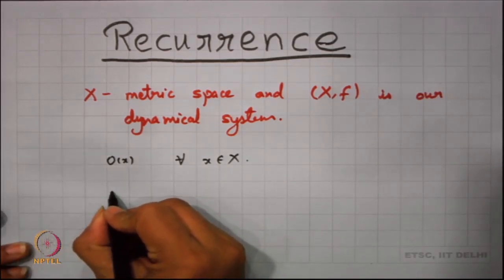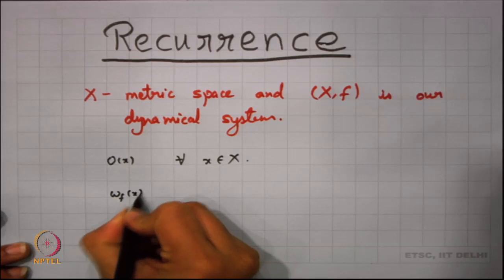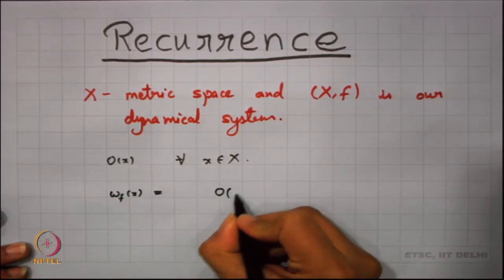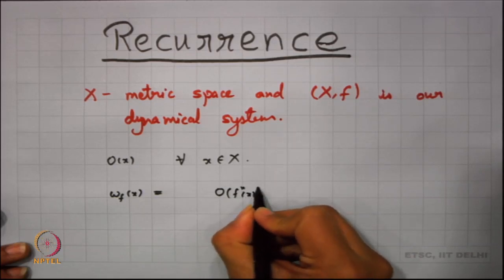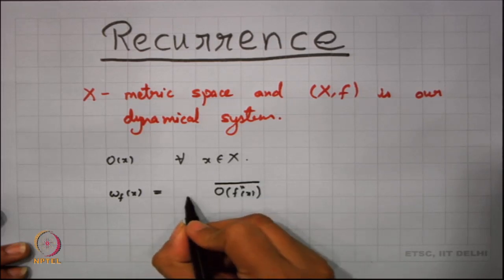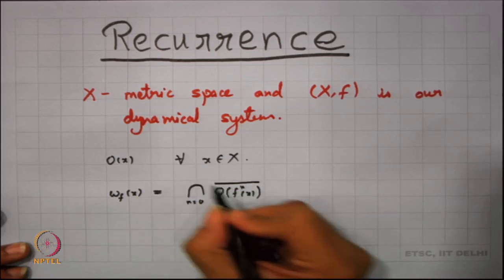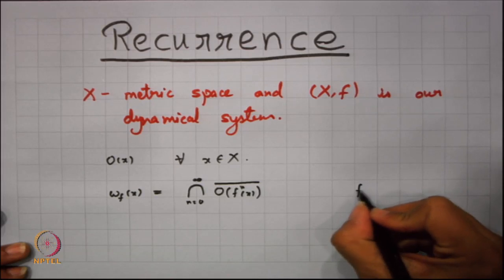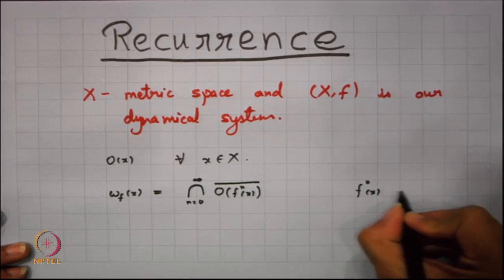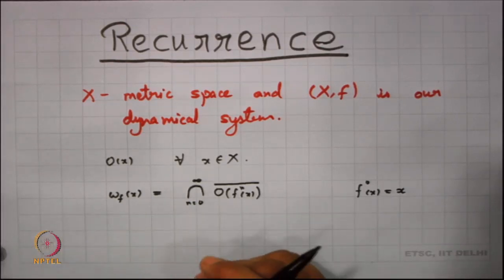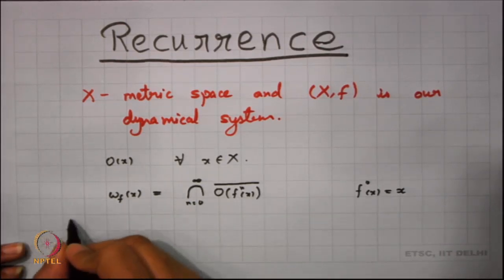I am saying that this is my omega f of x, which essentially means that I am looking into the orbit, in fact not orbit, the orbit closure of all f^n(x), and I am taking their intersection as n varies from 0 to infinity, where we take the convention that f^0(x) is x. So, basically f to the power 0 is the identity. Now, this is called the limit set